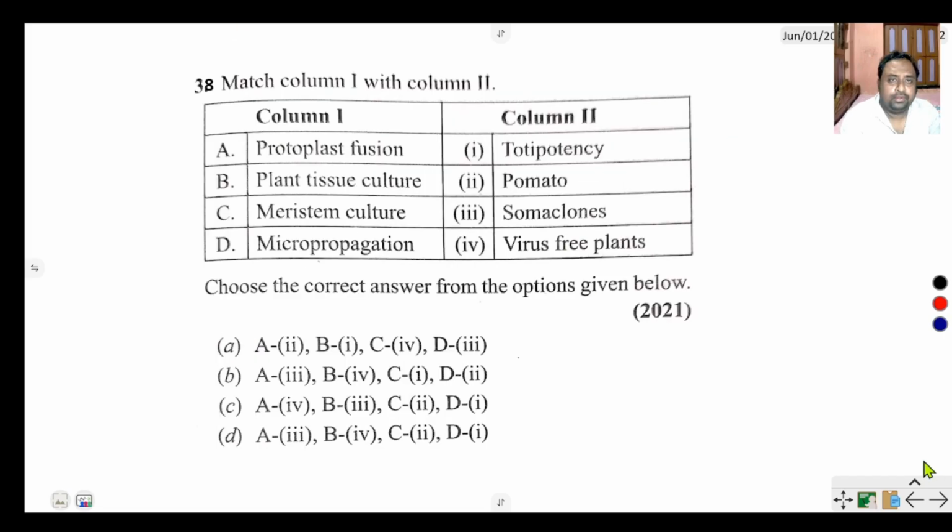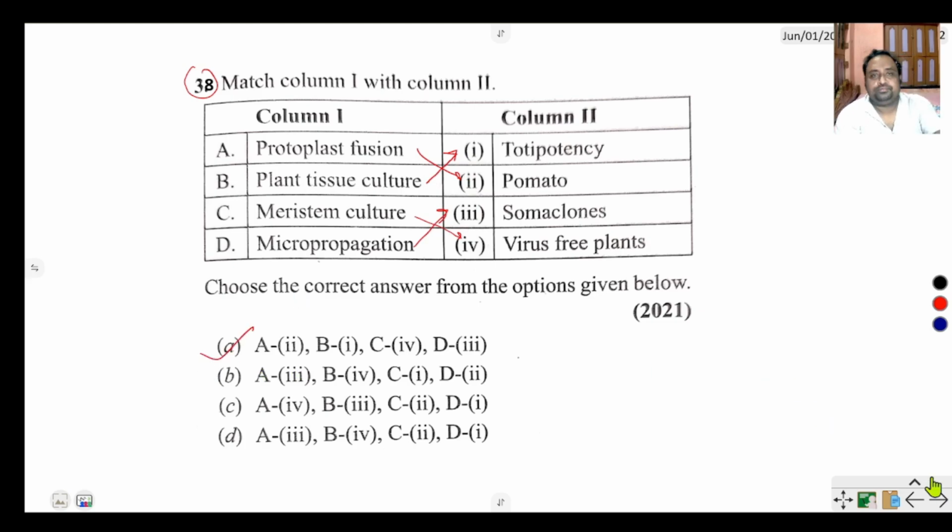Next question. Match column 1 and column 2. Protoplast fusion, that is tomato. Plant tissue culture, that is totipotency. Totipotency is the ability of a plant cell to produce a whole organism. Meristem culture gives virus-free plants. Micropropagation gives somaclones, genetically identical plant cultivation. So 2, 1, 4, 3. A is the correct option.